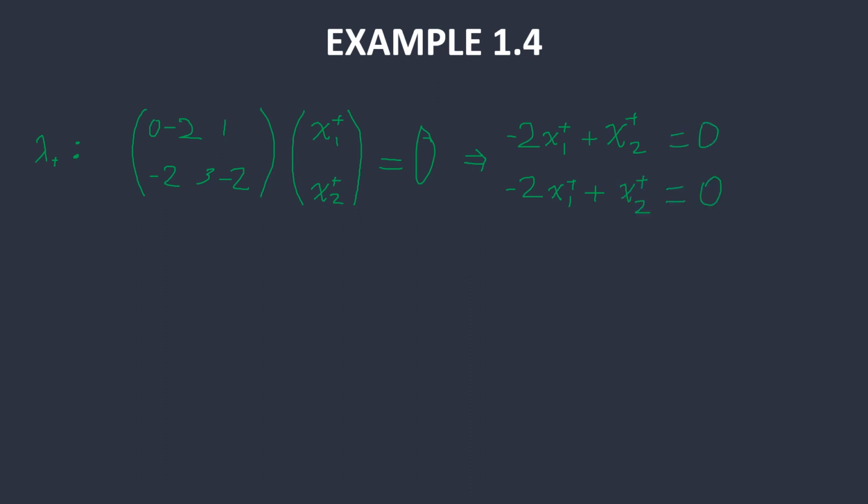And because these are the same equation, we can solve this by plugging in, and we obtain x positive 2 is equal to 2 x positive 1. So the eigenvector corresponding to lambda positive is then the x positive vector is equal to, as a column vector, x positive 1, 2 x positive 1, which is just equal to x positive 1 times 1, 2.